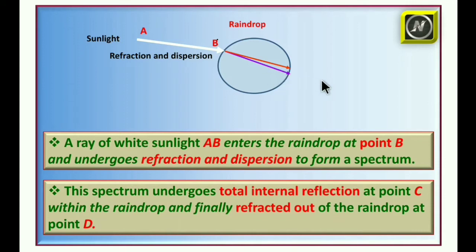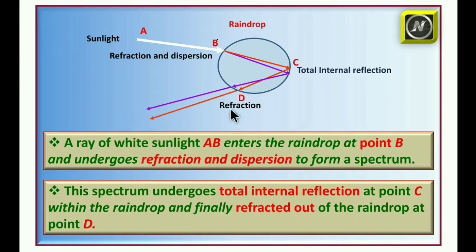And this spectrum now undergoes total internal reflection at C. This is the point C. At point C, it undergoes total internal reflection within the raindrop, and finally it is refracted out at point D. At this point D, again it undergoes a refraction, and it comes out of the raindrop at point D.